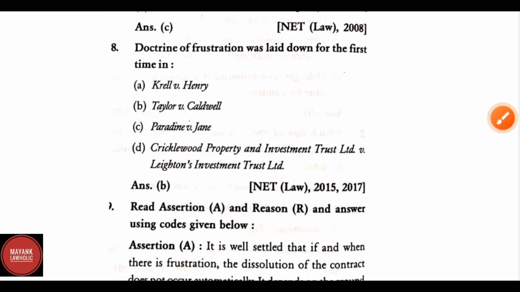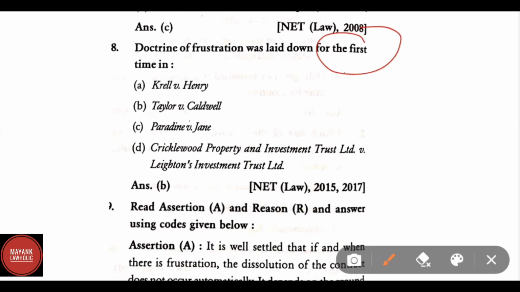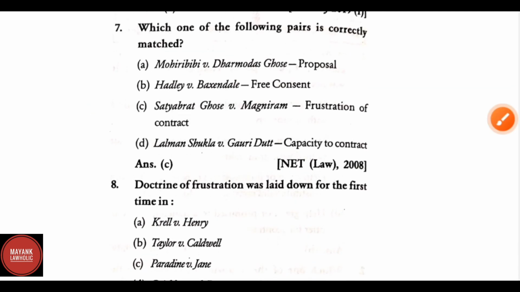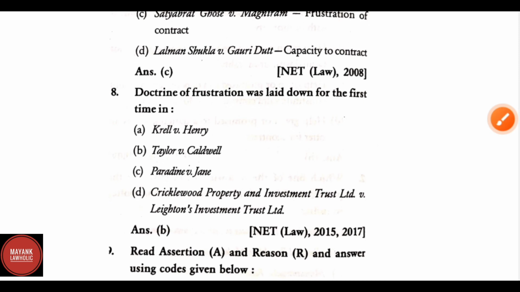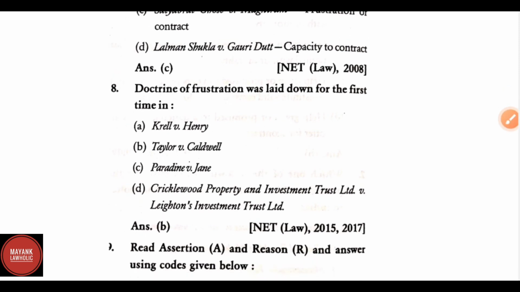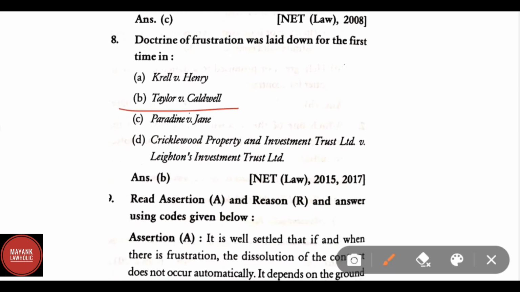Doctrine of frustration was laid down for the first time in Taylor versus Caldwell. For Supreme Court, the correct answer, if first time by Supreme Court, the correct answer will then be Satyabharat Ghosh versus Magnera. But it is asking was laid down for the first time. Then the correct answer will be Taylor versus Caldwell.